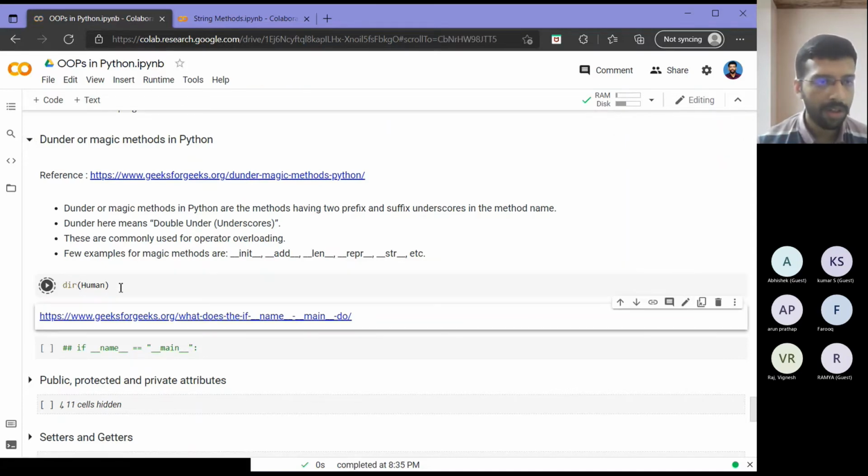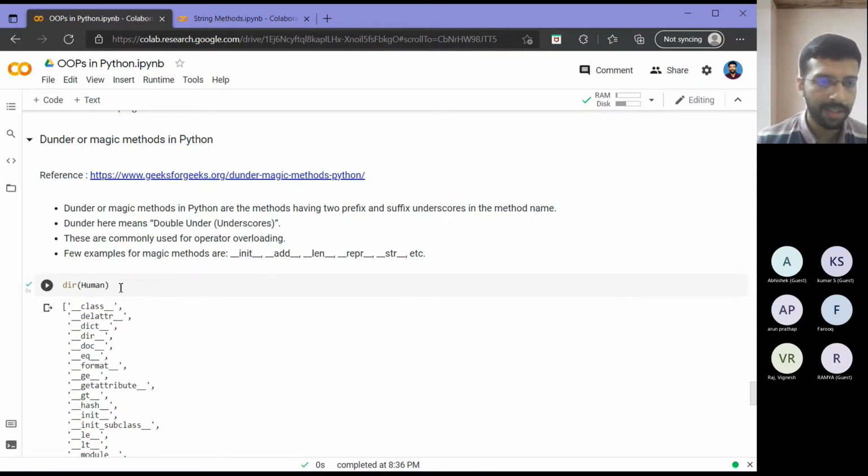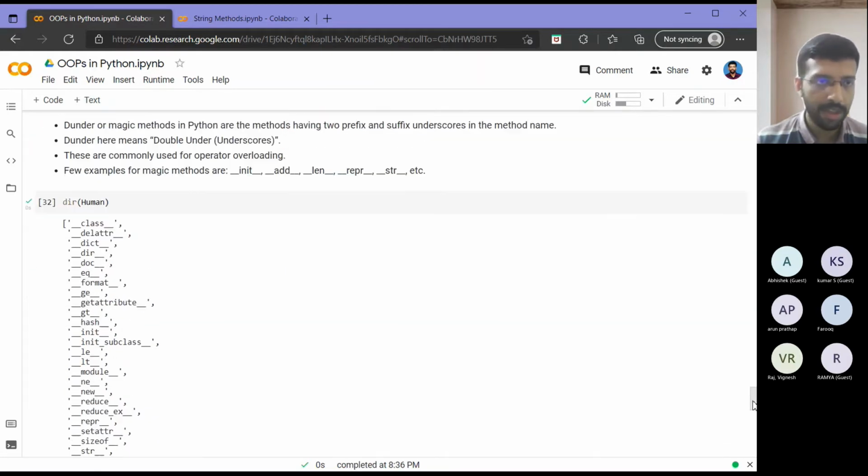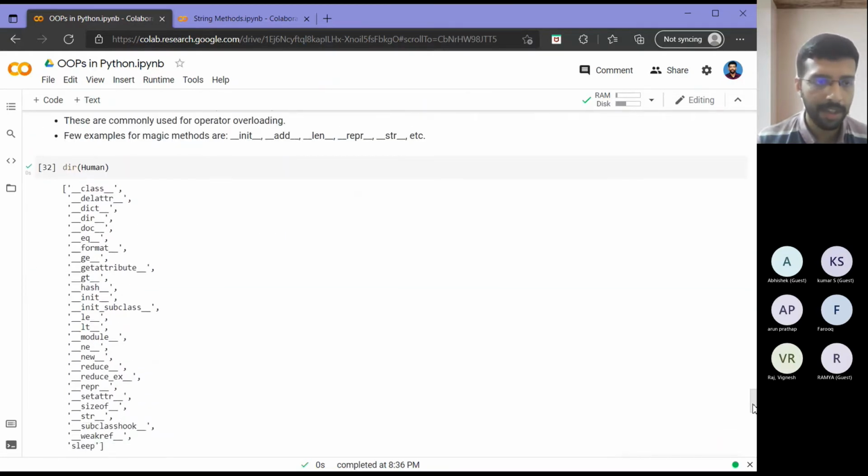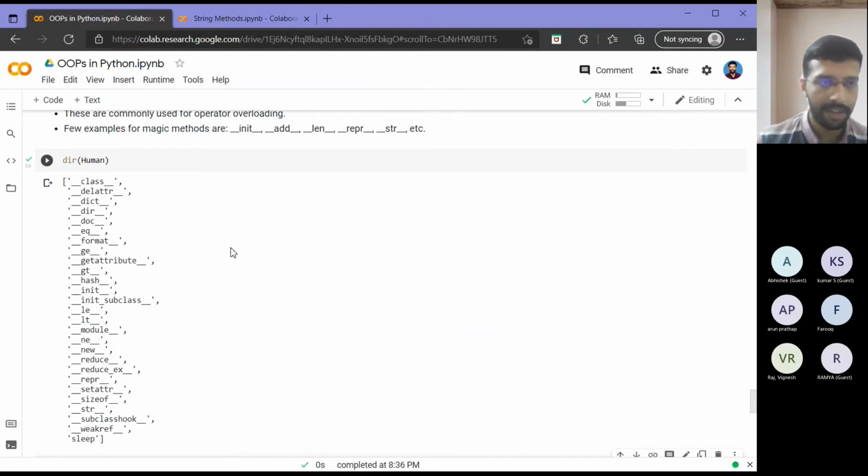Now, we saw in some earlier class the dir function, which will list all the related things to an object. As you can see here, the Human class that we created, we didn't define anything, but as we saw earlier, it is inheriting from the object class. So that itself contains so many double underscore methods. Details of all these you can get using the links that I have given here.